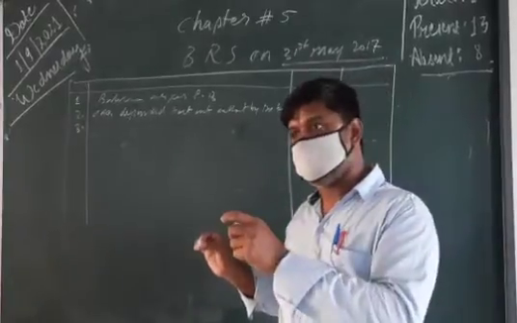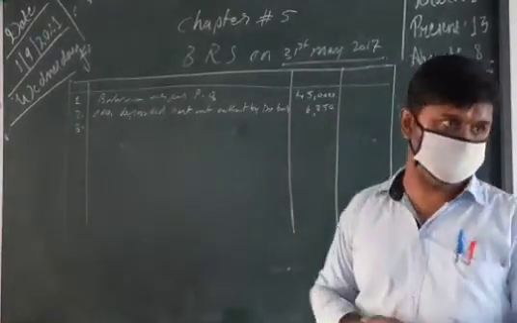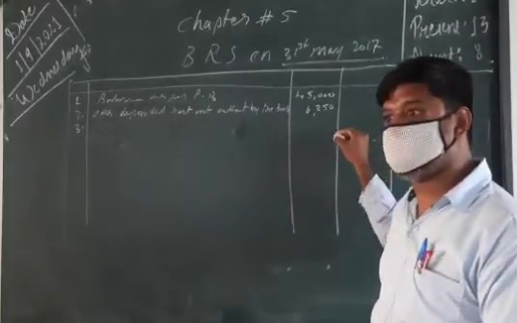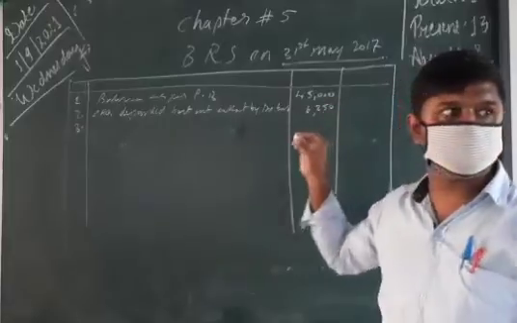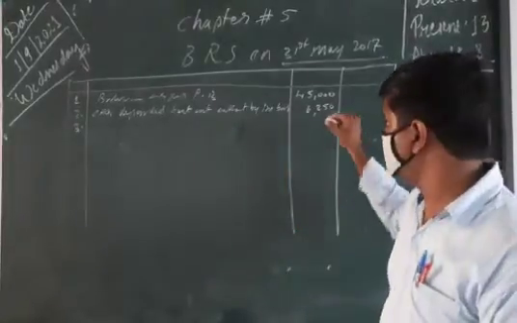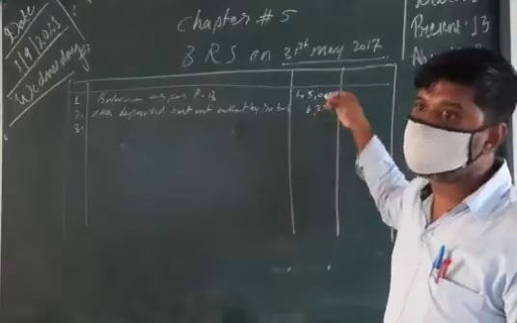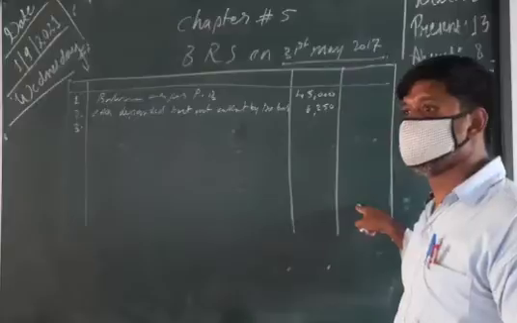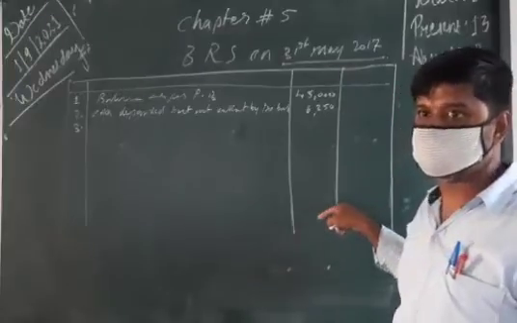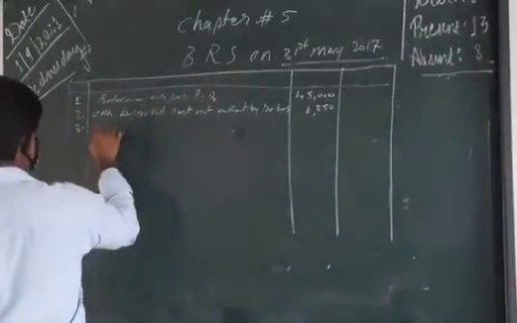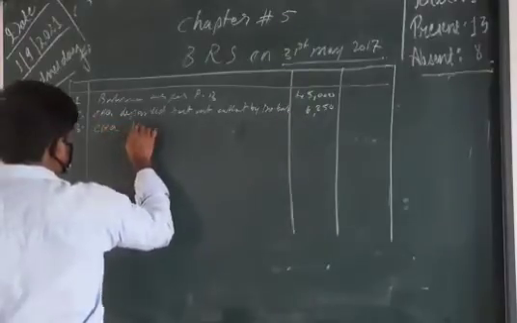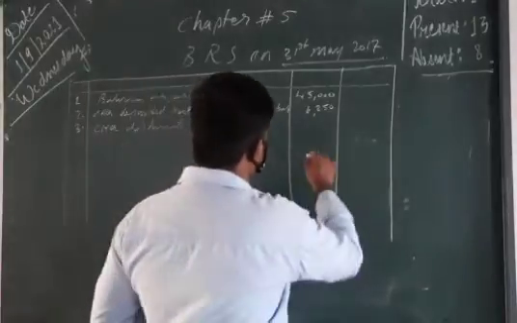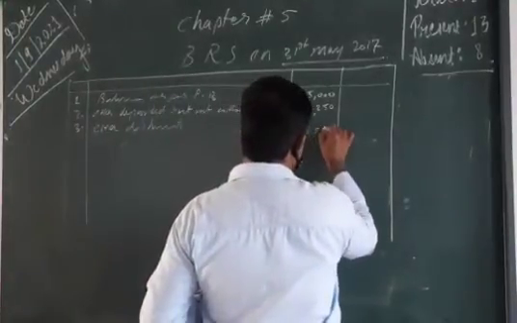To get the balance as per cash book, since in the cash book we increased by this 2,500, we need to add the check dishonor amount here also. Then only can we come to the balance as per cash book. So we write check dishonor amount, 2,500.